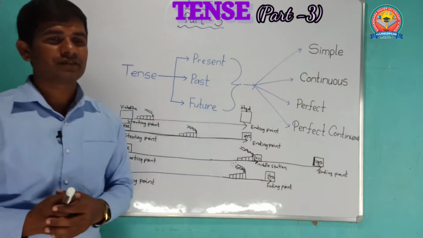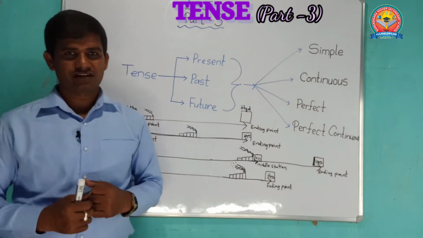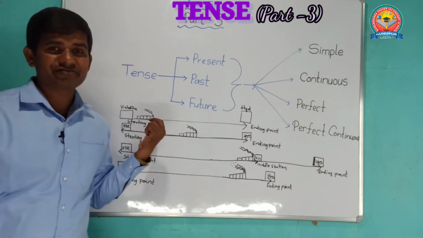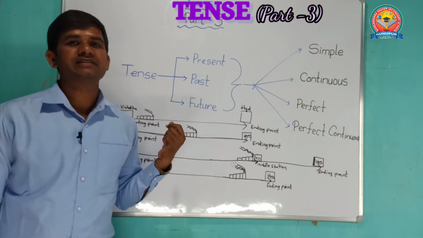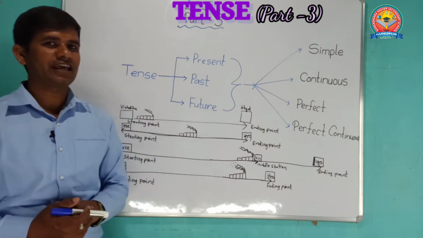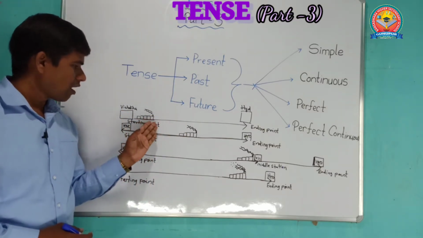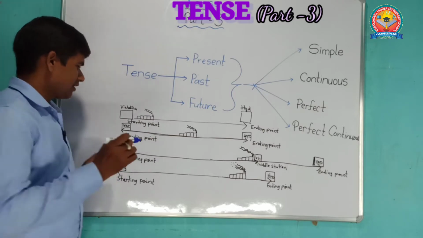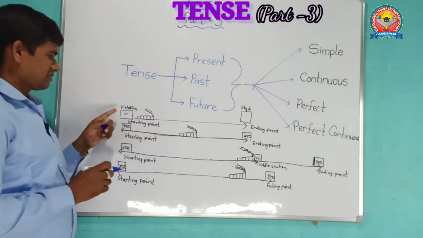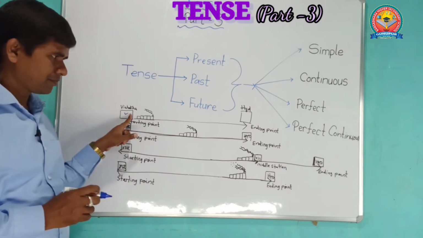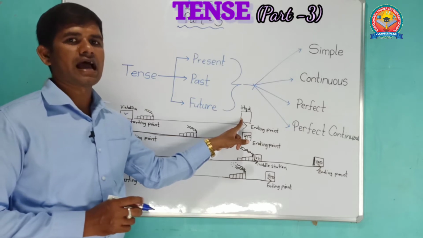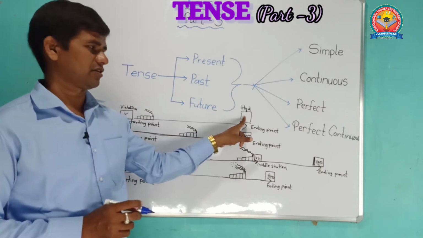Let's assume it's a station, okay, and there is a train. This train name is Visakha Express. Observe this so that you'll get a clear idea. Look at, friend, this is the station, Visakhapatnam, and this is Hyderabad station, I mean Secunderabad station.